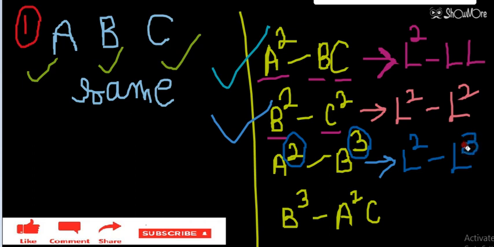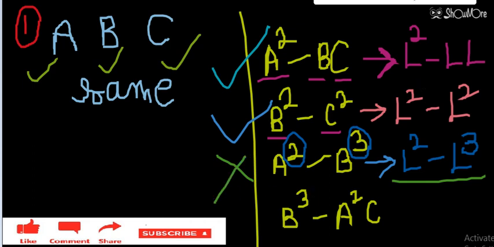This is not possible according to the principle of homogeneity. So this third relation is non-meaningful.